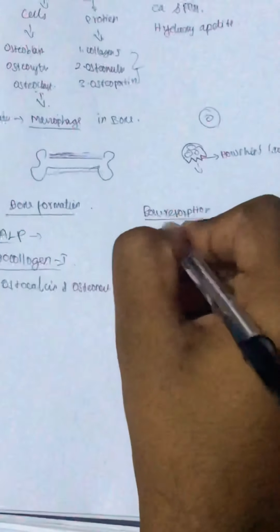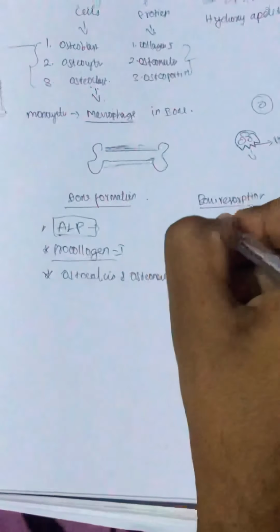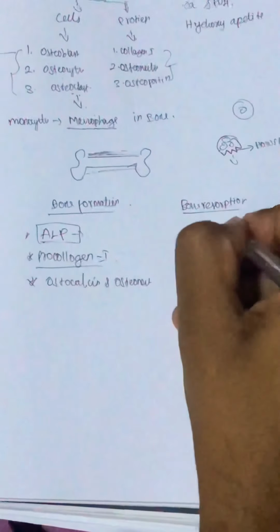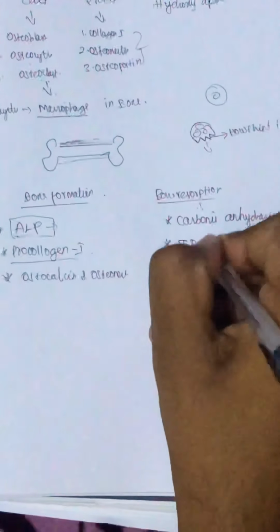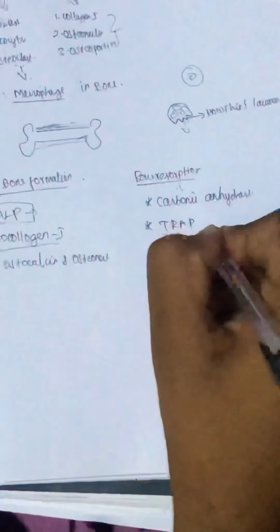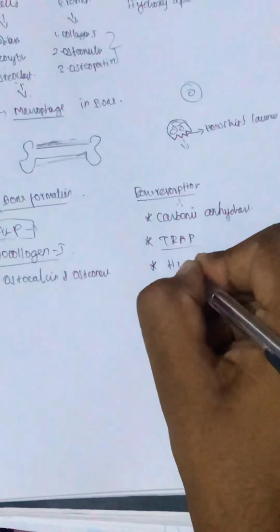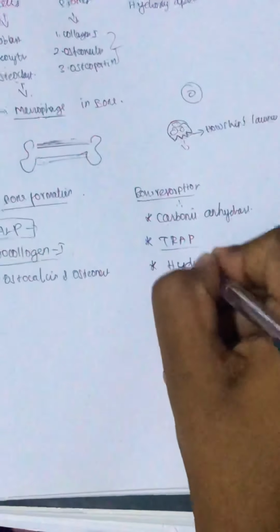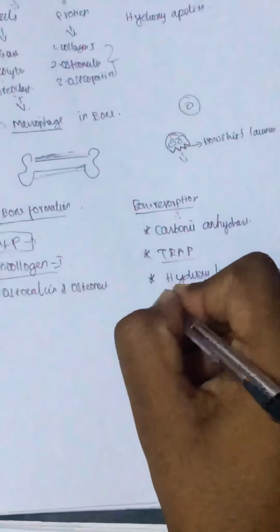The bone markers in bone resorption: as we said, alkaline phosphatase plays an important role in bone formation. There is an enzyme called carbonic anhydrase, which plays an important role in bone resorption. And another marker is TRAP, which is also an enzyme. And lastly we can see hydroxylysine and hydroxyproline.